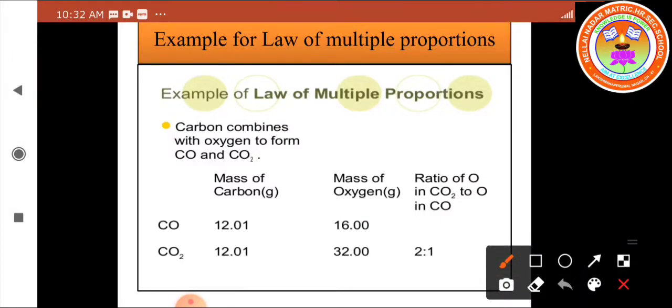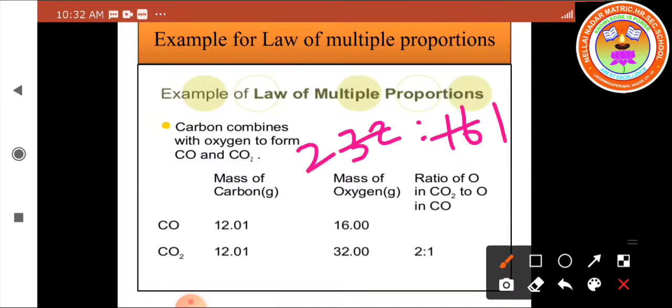32 is to 16. So these two numbers can be cancelled by 16. So this is 1 time, this is 2 times. So the ratio is 2 is to 1. So the ratio of oxygen in carbon dioxide to carbon monoxide is 2 is to 1. They bear a simple whole number ratio. Thus, the law of multiple proportions is verified.